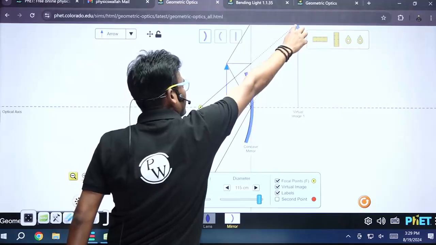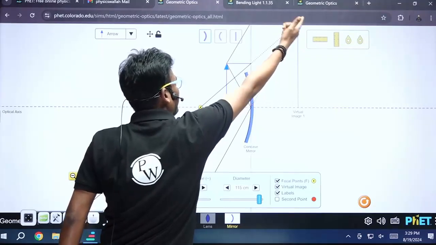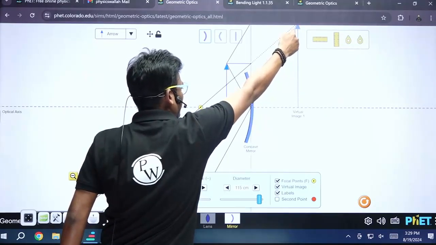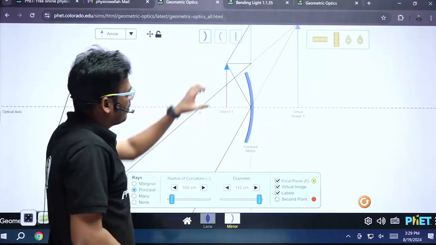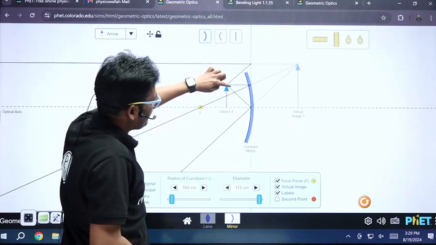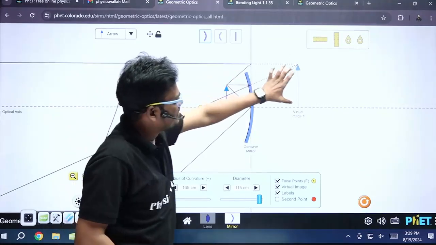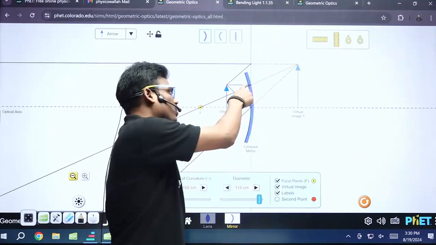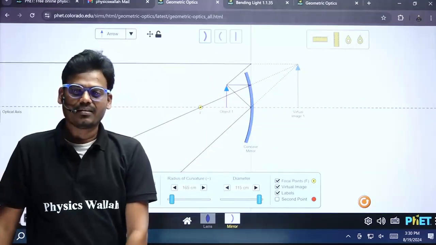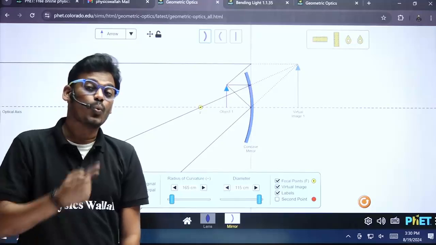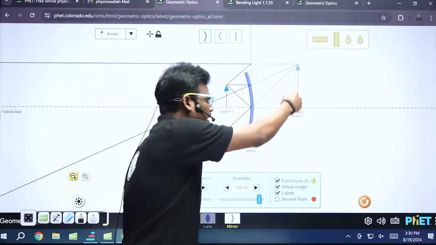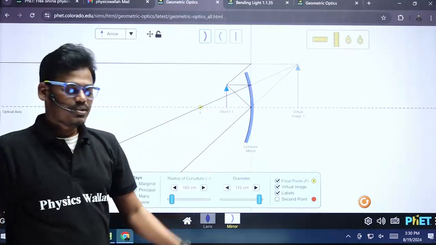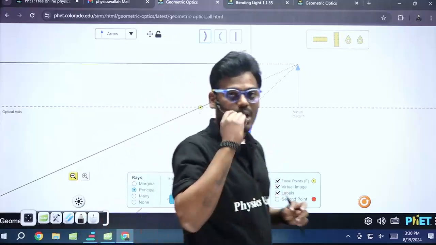Here the two reflected rays appear to meet, so that is the position of the image. Now compare the size of the object and the image. It is magnified. The two reflected rays are not meeting but appear to meet, so it is a virtual image, and a virtual image is erect. So these are the 6 cases with respect to the concave mirror.